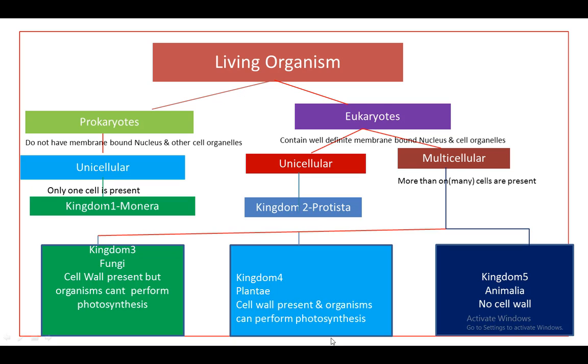Living organism. Okay, so in this manner, the prokaryotes, in which all the prokaryotic cells are unicellular, can be put into the kingdom Monera. Then eukaryotes are divided into two subgroups, unicellular and multicellular. The unicellular eukaryotes are put into the kingdom Protista, and multicellular organisms are categorized into three kingdoms: kingdom Fungi, kingdom Plantae, and kingdom Animalia.